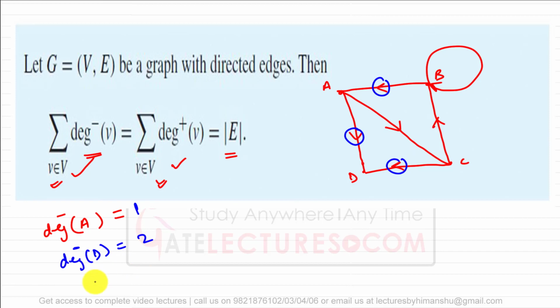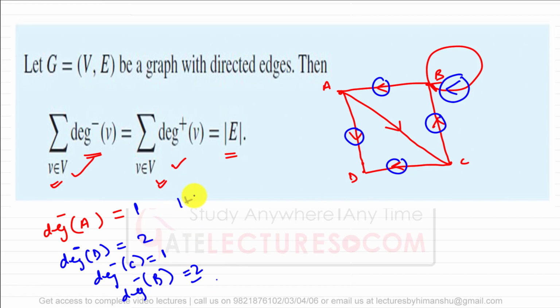Correct? Now what is the in degree for C? So in degree for C is 1. What is the in degree for B? This is coming inside, as well as this self loop is also coming inside, so it is also 2. So what is the in degree of all these vertices? That is 1 plus 2 plus 1 plus 2, which is representing a total of 6.